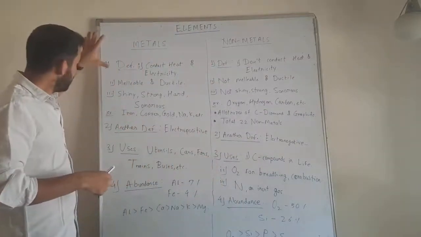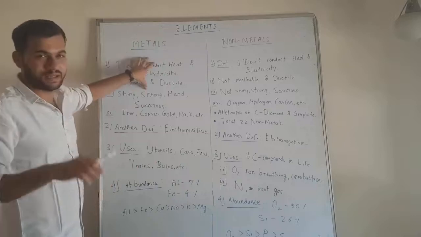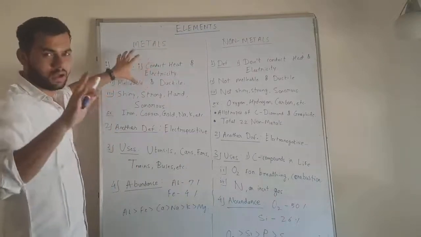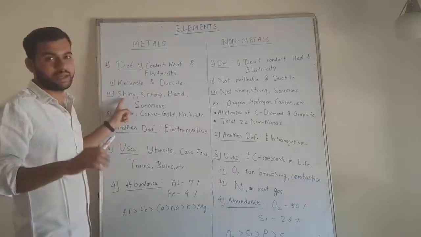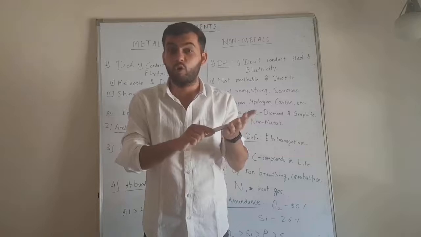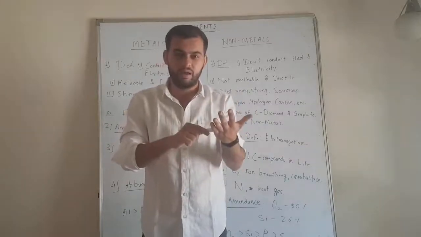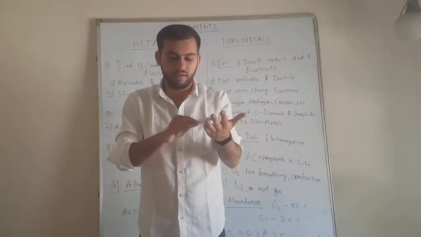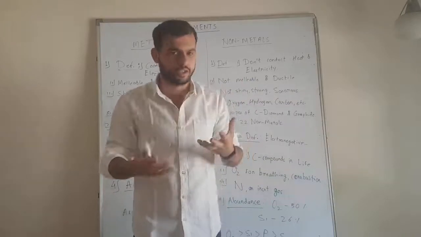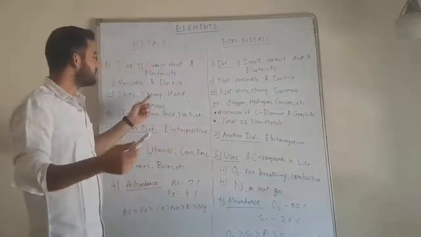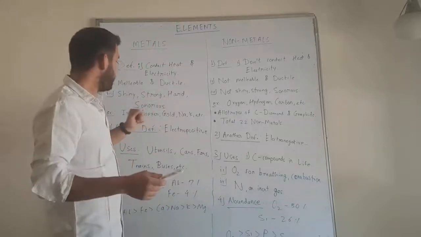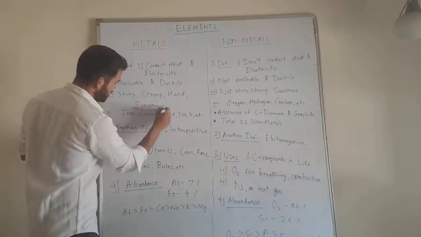Now, apart from these defining properties, there are some more properties which metals show. The first one is that metals are generally shiny. All the metals, for example iron, gold, especially gold, platinum, copper, silver, all these metals shine, meaning they are lustrous. The second one is they are generally strong, they are generally hard, and they are sonorous.